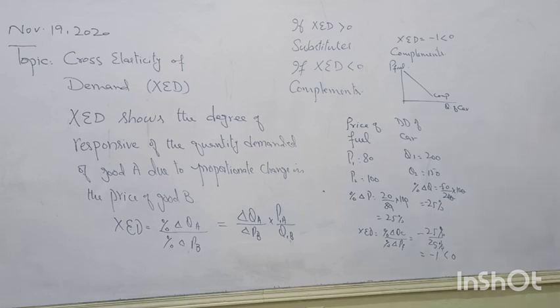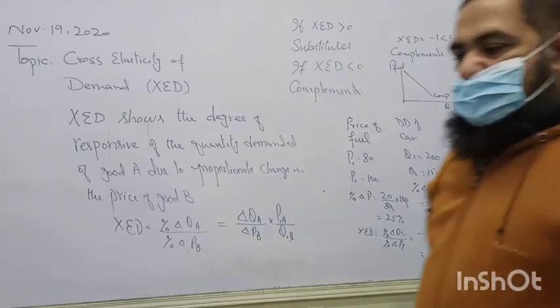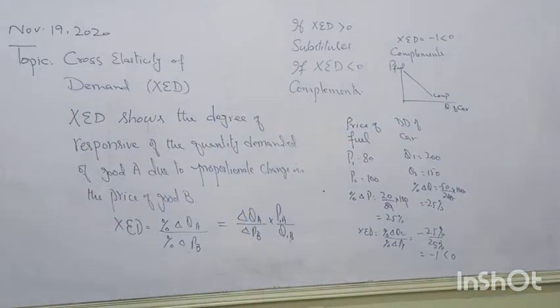Clear? So I think this is the cross elasticity of demand. It is more than enough today. I am not going to start income elasticity of demand today. That is a little bit lengthier, so we will do it tomorrow. And that will be your syllabus for your assessment.